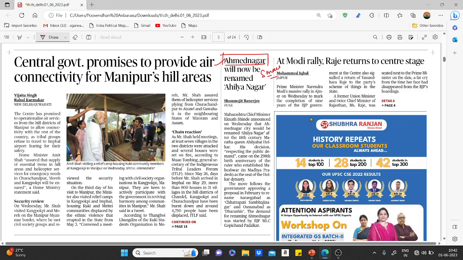Ahmednagar will now be renamed Ahilyanagar. Maharashtra Chief Minister Eknath Shinde announced that Ahmednagar city would be renamed as Ahilyanagar. She is the 18th century Maratha queen Ahilyabai Holkar. So it is about respecting the public demand. It is the 298th birth anniversary of the Maratha ruler who established Maheshwar, which is located in Madhya Pradesh now, as the seat of the Holkar dynasty. To remember this particular event, as per the demand of the public, Ahmednagar is going to be renamed as Ahilyanagar.